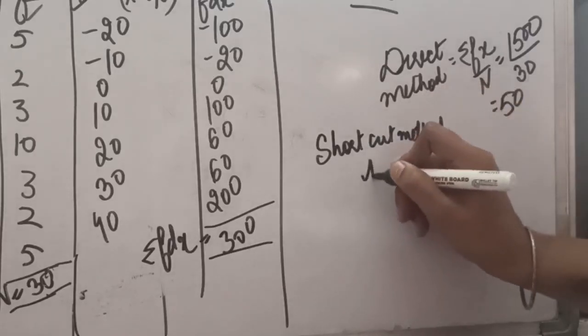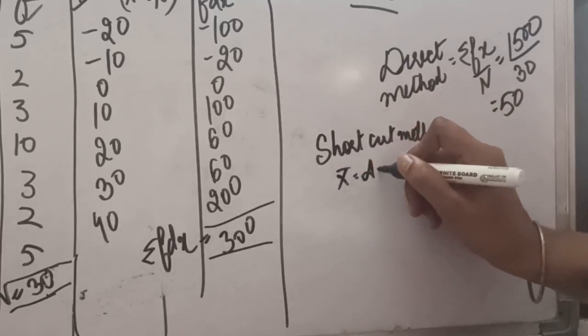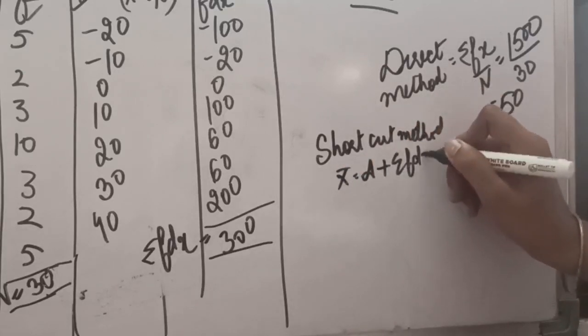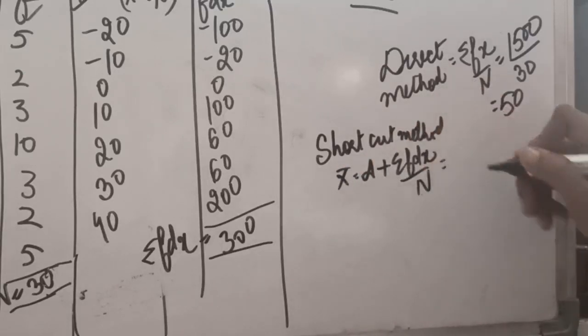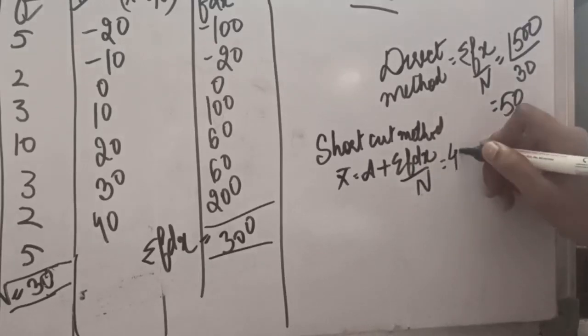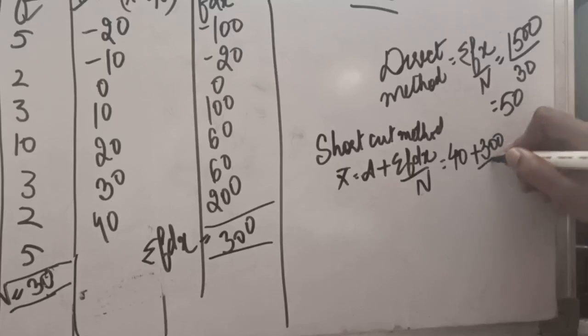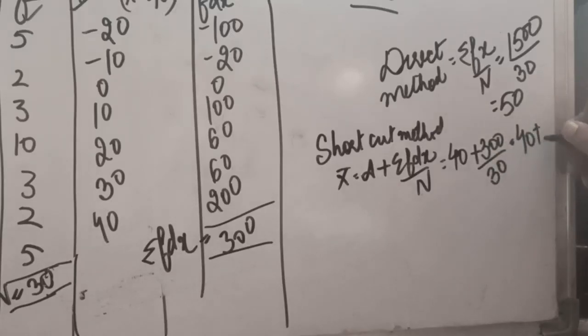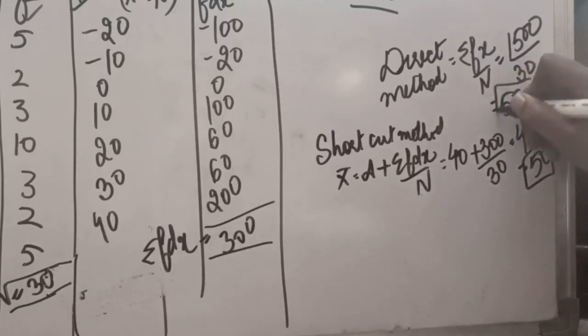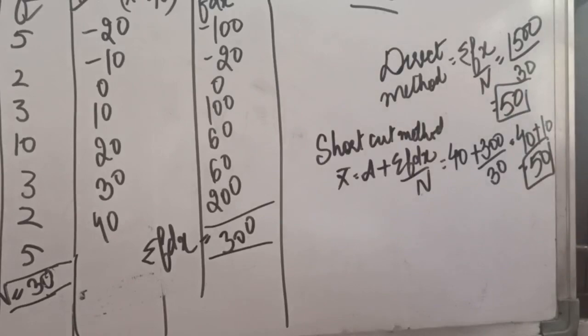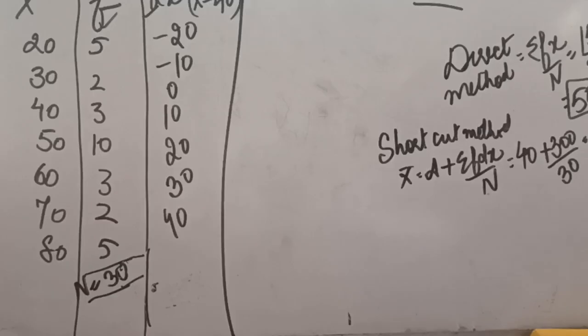In the shortcut method, our formula to calculate mean was A plus sigma f dx divided by n. Here the assumed mean we have taken is 40, sigma f dx was 300 and n was 30. When we solve it, it will be 40 plus 10, that is 50. So here also the answer is 50. Under the direct method also we got the same answer. Now the third method is the step deviation method. In the step deviation method we require dx dash.